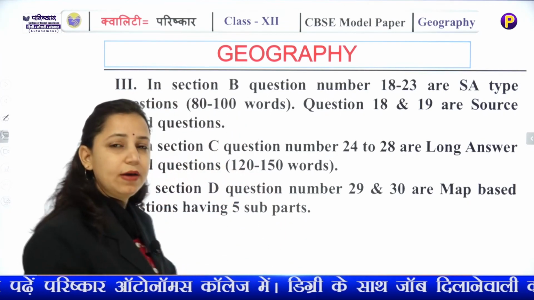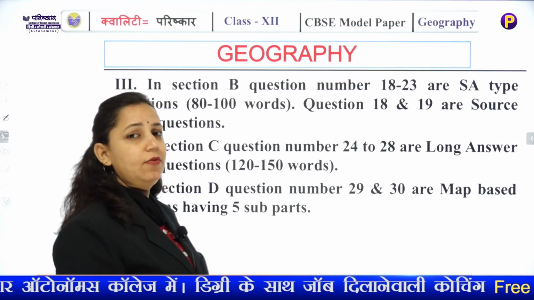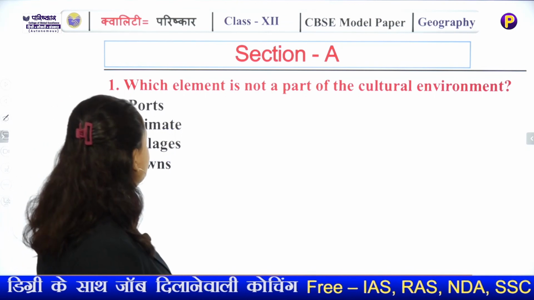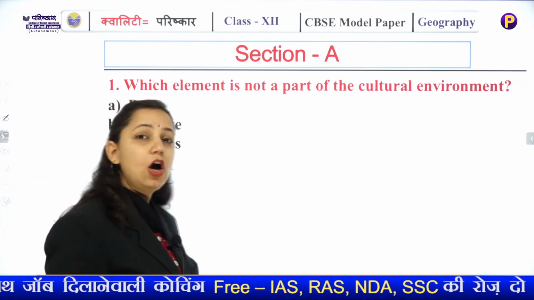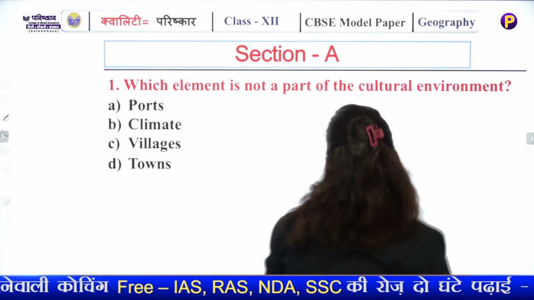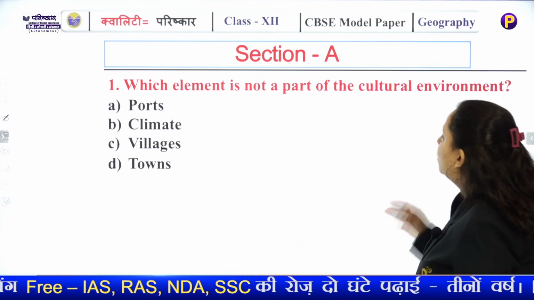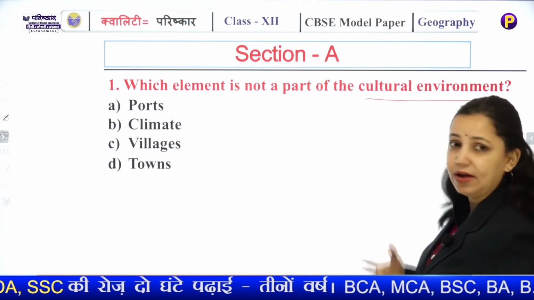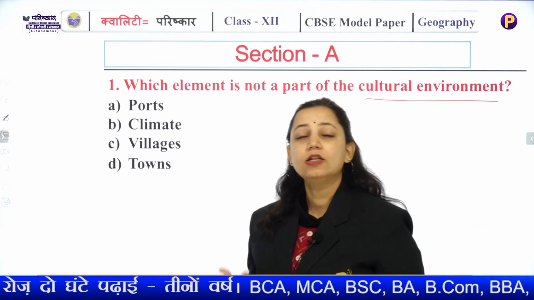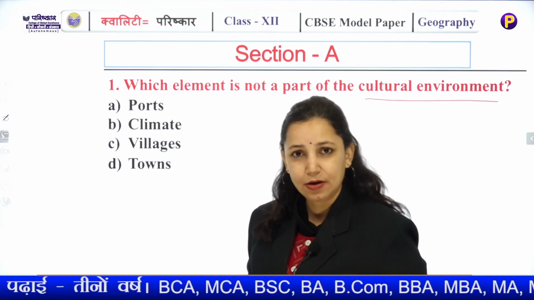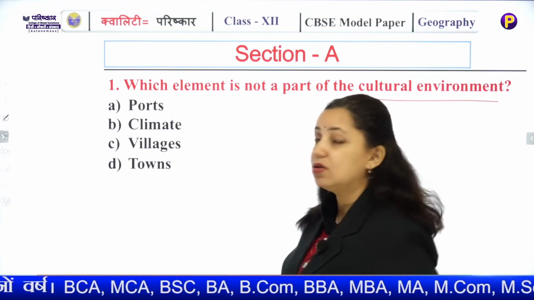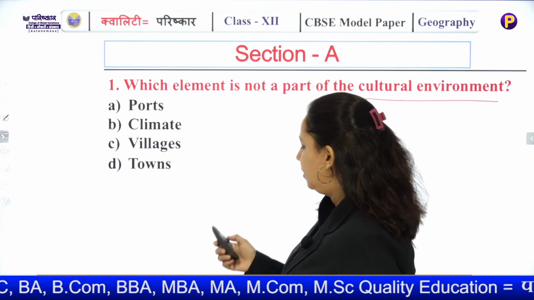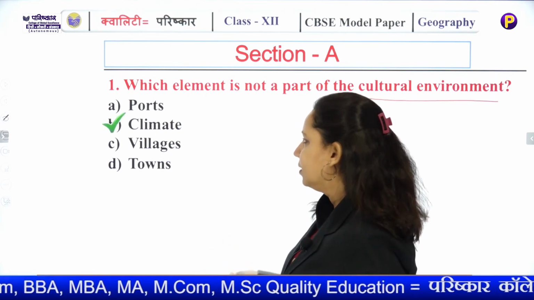So now let's begin by looking at the objective type questions. Section A, first question: which element is not part of the cultural environment? Among these, you should know what you mean by cultural environment. Cultural environment is the man-made environment, and among these, which is not a man-made element or structure? Climate.